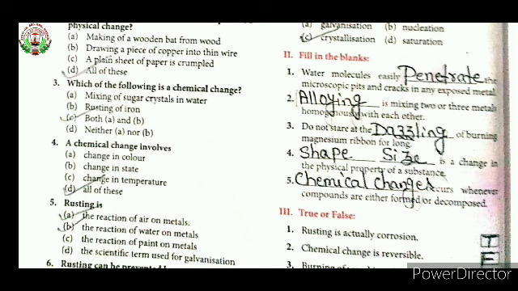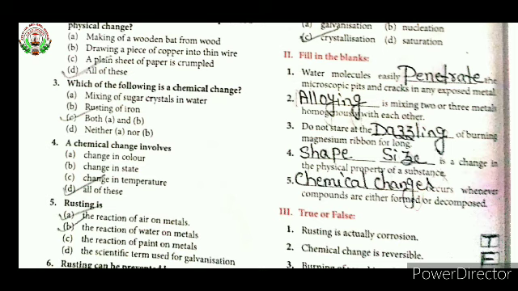So here both options are correct, the reaction of air on metal and the reaction of water on metal, because in the environment, in the surroundings, water vapor as well as air is present. So both options are correct, A and B.